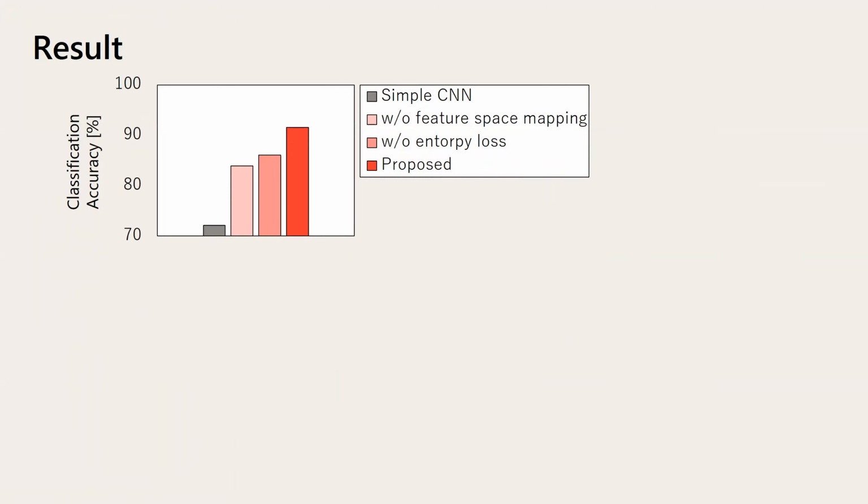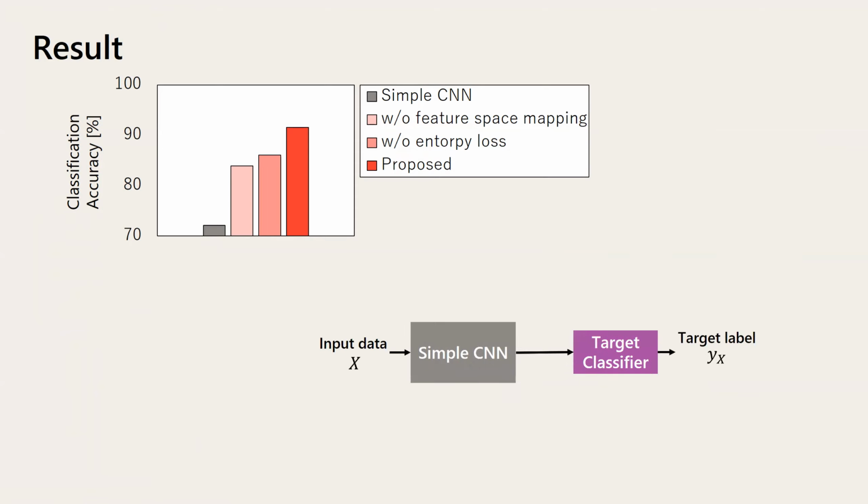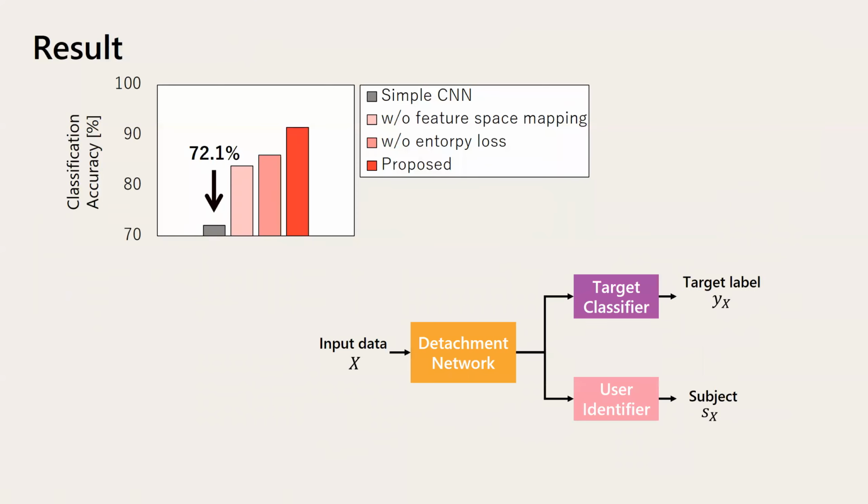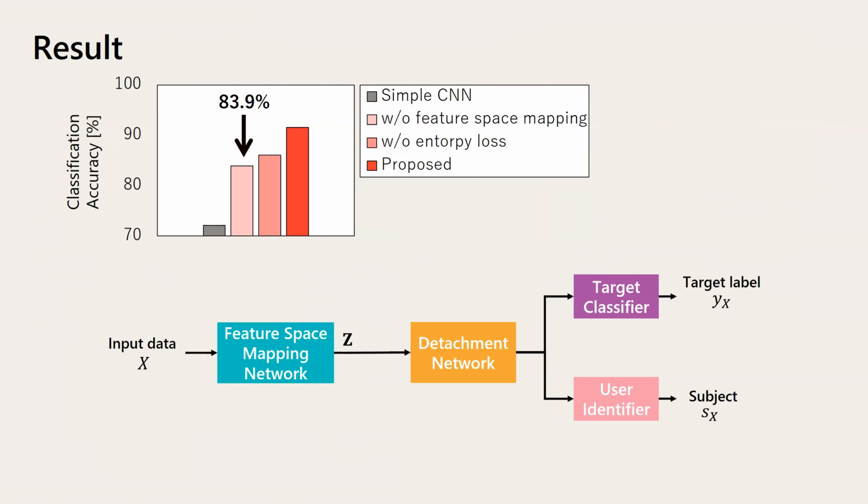This figure shows the classification results that were obtained by using different networks. When a simple CNN is used for the feature extraction, the classification accuracy of 72% is obtained. Disentangling the subject-related information significantly increases the classification accuracy to 84%. The feature space mapping further enhances the classification accuracy. The classification accuracy of 86% is obtained in this case.